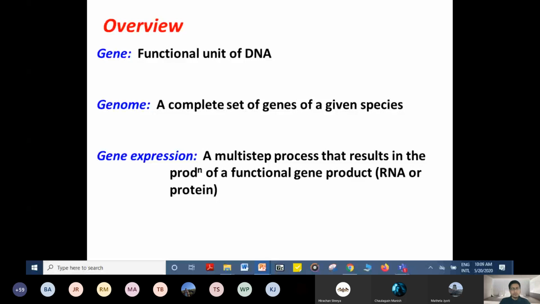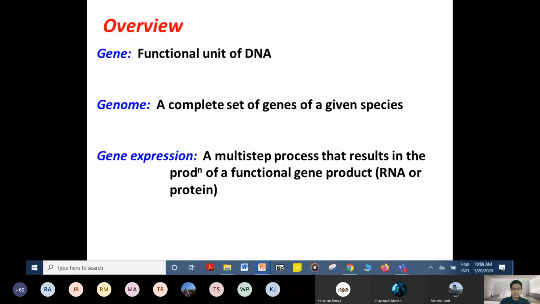We all know that a gene is the functional unit of DNA, and a genome is the complete set of genes in a given species. We also know that gene expression is a multi-step process that results in the production of a functional gene product. In most cases, the functional gene product means protein, with the exception of tRNA and rRNA, which themselves are functional.